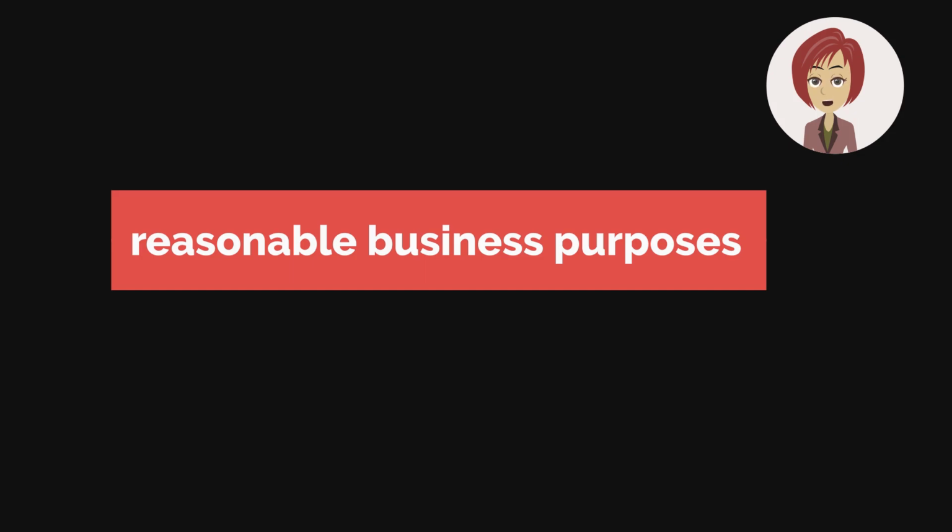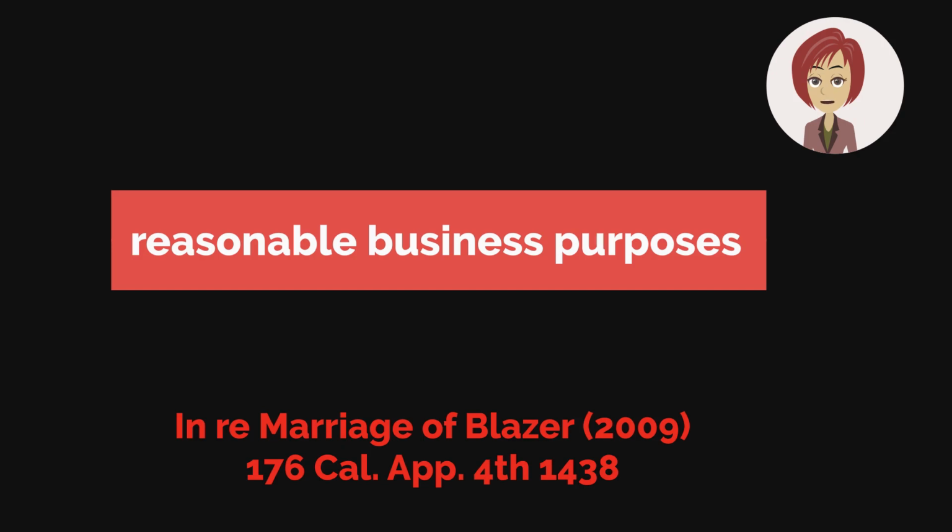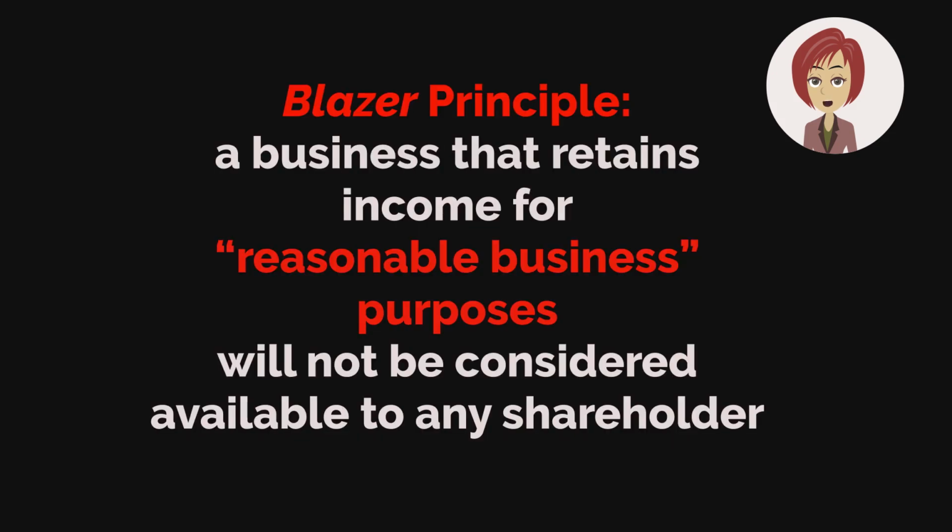In Marriage of Blazer, the Court of Appeal affirmed a decision by the trial court, which described income to the business that was used for capitalization and vertical integration as a reasonable business expense and not attributable to any shareholder as income. The specific findings about the business in Blazer are unlikely to be exactly duplicated in any future case. However, the principle set forth in Blazer, if supported by evidence, is that a business that retains income for reasonable business purposes will not be considered available to any shareholder.